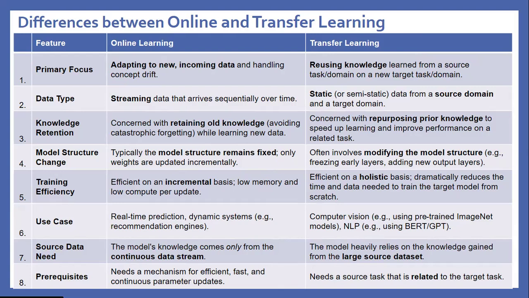Source data needed: in online learning, the model's knowledge comes only from the continuous data stream. In transfer learning, the model heavily relies on the knowledge gained from a large source dataset. Prerequisite: online learning needs a mechanism for efficient, fast, and continuous parameter updates. In transfer learning, it needs a source task that is related to the target task.